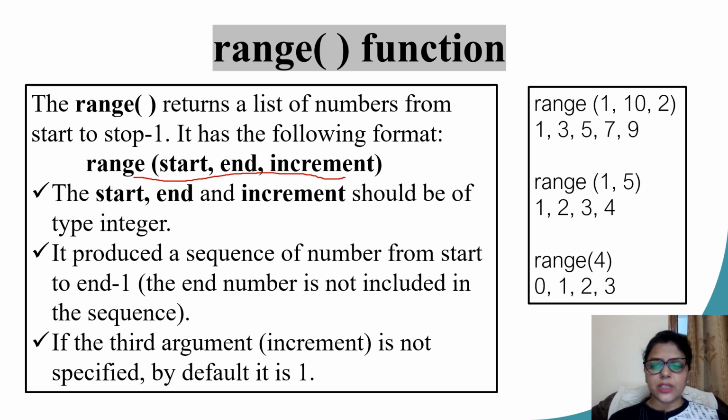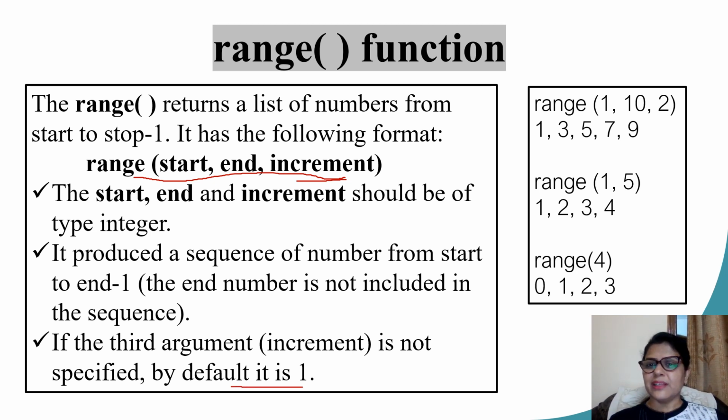Now the range function is going to give me a list of numbers that begin from start. They are going up till end minus 1. Please remember, end minus 1. This is very important. Children often get confused over here. The third value, which refers to the increment, specifies by how many steps the number is going to be incremented. By default, if I'm not providing anything, the step value remains at 1.